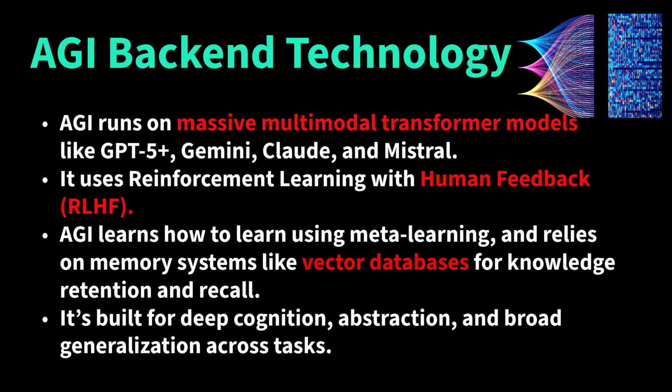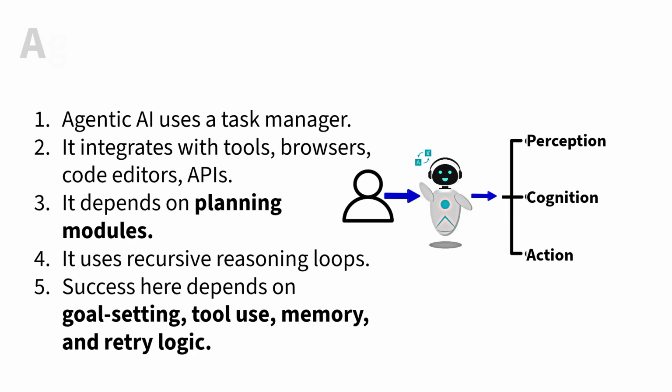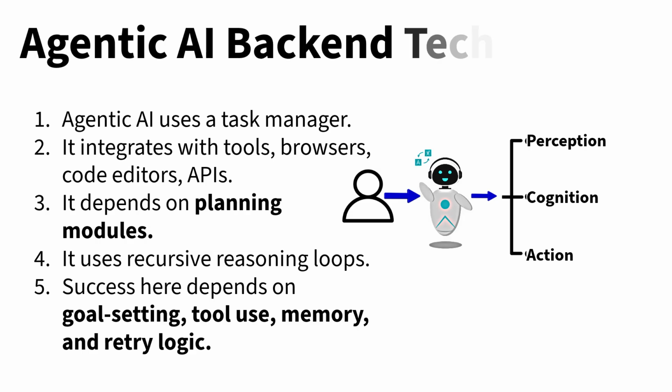It builds for deep cognizance, abstraction, and broad generalization across tasks. Let's look into the back end of agentic AI. Agentic AI uses a task manager like AutoGPT to break down and execute goals. It integrates with tools, browsers, code editors, APIs to take action.